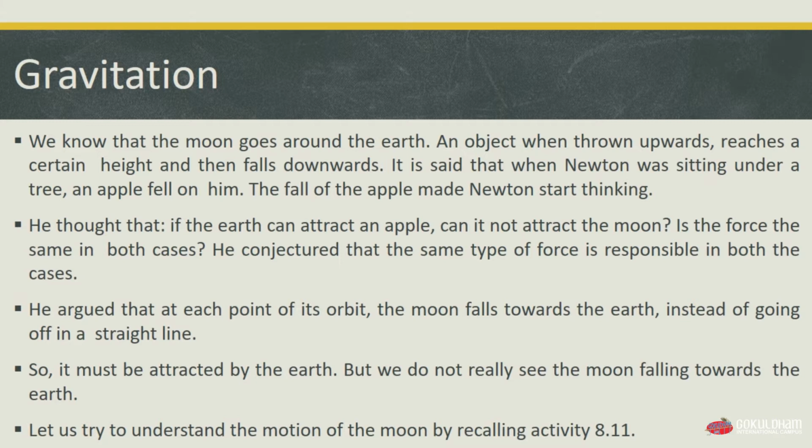And he conjectured that the same type of force is responsible in both the cases, means in the case of apple and moon. He argued that at each point of its orbit, the moon falls towards the earth instead of going off in a straight line. So, it must be attracted by the earth. But we do not really see the moon falling towards the earth. So, let us try to understand the motion of moon by recalling activity 8.11.